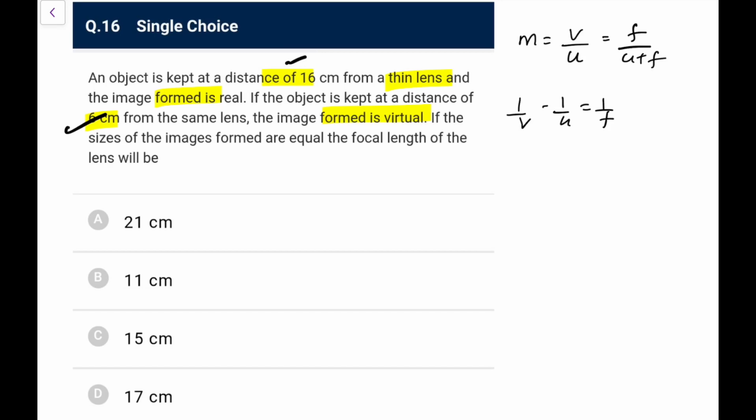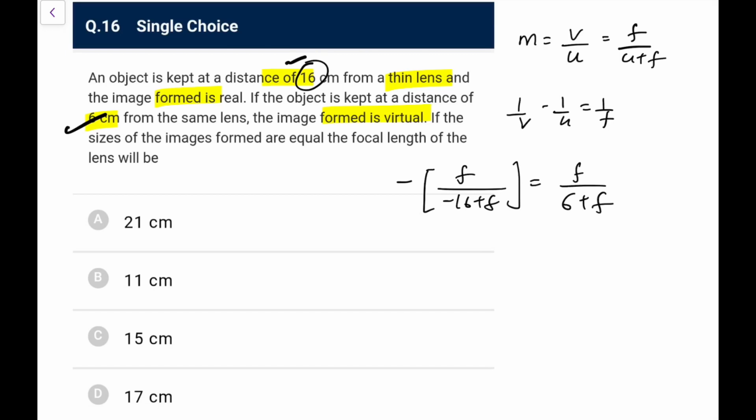So in both the cases the magnitude of magnification will be the same. Actually in one case it would be negative, in the other case it would be positive. So it would be negative in the case of this 16 one. So I put the negative first to equate, so that f upon minus 16 plus f would be equal to this f upon 6 plus f.